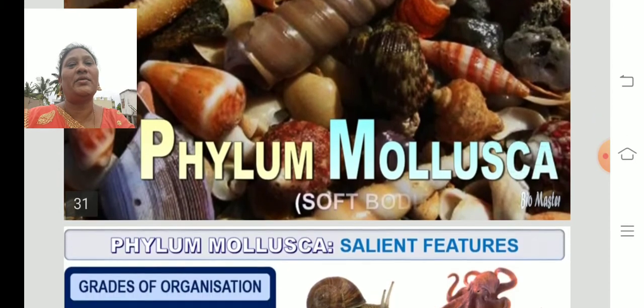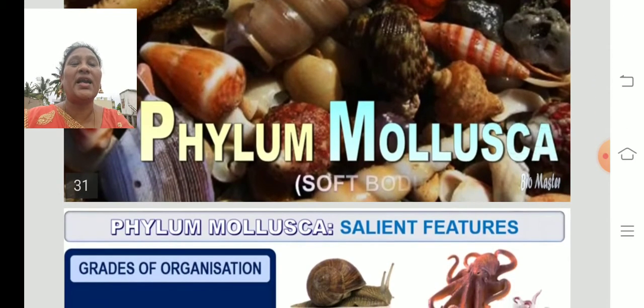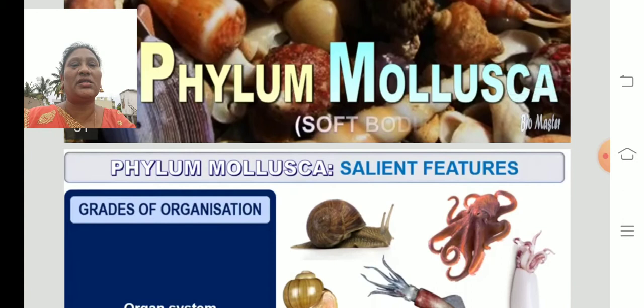And the next phylum is Mollusca. The second largest phylum is Mollusca. Molluscans are animals whose soft body is covered by a shell. They have a smooth body, and the smooth body is covered by the shell. These organisms are called molluscans.